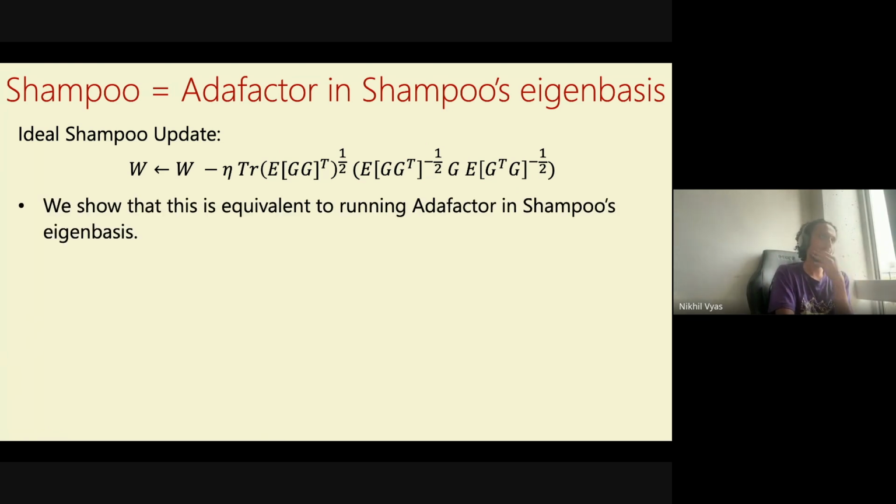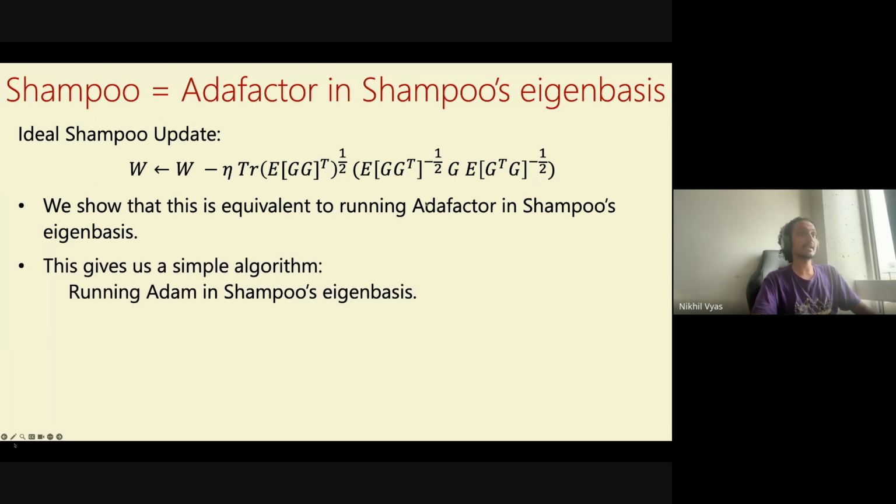What you can show, and I will not go into the detail, is that this is in fact equivalent to running the Adafactor optimizer in the eigenbasis of Shampoo. Specifically, by eigenbasis of Shampoo, I mean you find the eigenvectors of this matrix and of this matrix, the L and R matrices, project G into that basis, and then just run Adafactor in that basis. It turns out that these two optimizers are actually equivalent. But one thing you'll note is that in this ideal Shampoo and this Adafactor version of Shampoo, we have reduced a lot of hyperparameters. There is nothing like grafting. I didn't explain how grafting works, but it requires a bunch of hyperparameters. We don't have any grafting. It's a reasonably simple equation.